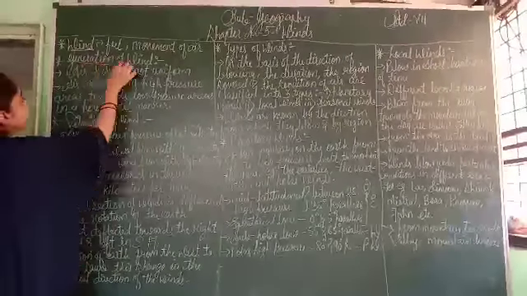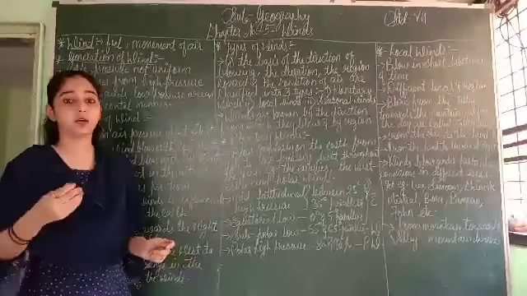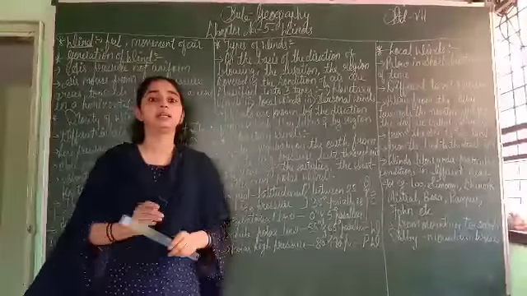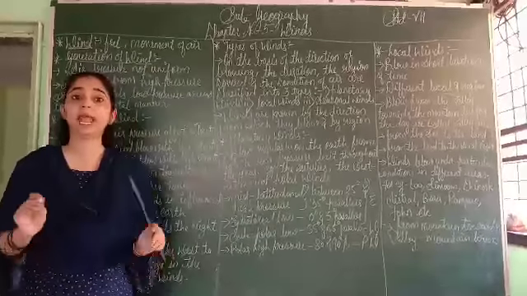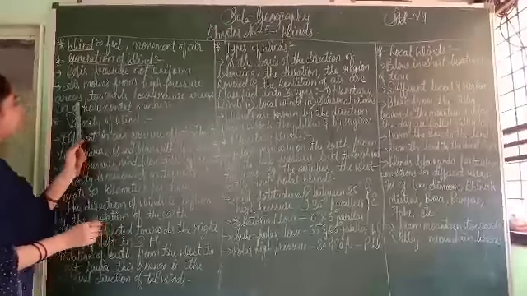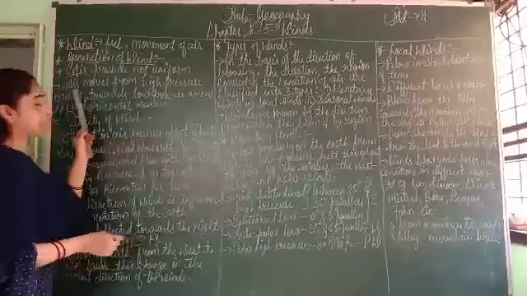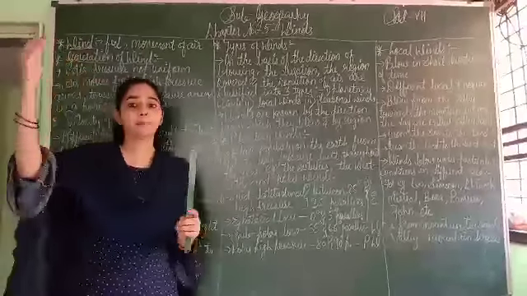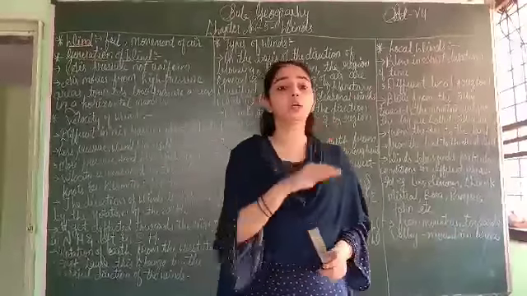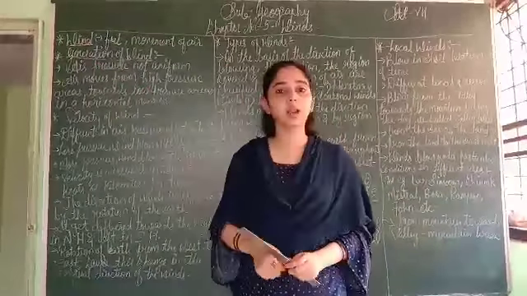Next, generation of wind. How does wind generate? How does wind occur or start? Air pressure is not uniform. As we all know, air pressure is not the same everywhere. Uniform means same. Air moves from high pressure areas towards low pressure areas in a horizontal manner. This wind generates in a horizontal manner.